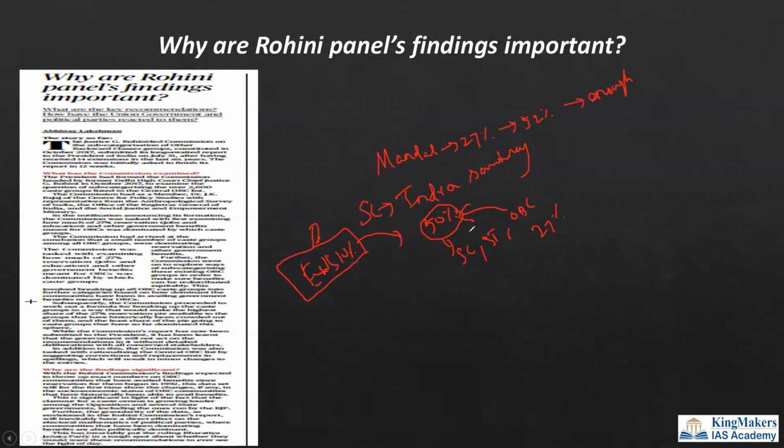But now you have to understand this. SC ST already have certain reservation based on their population. So 18% is SC, and around 8% to 9% is ST. OBC is 52%, but they have a reservation of 27%, which the Mandal Commission thinks is necessary, and it's also within the limit of the Indra Sawhney judgment.